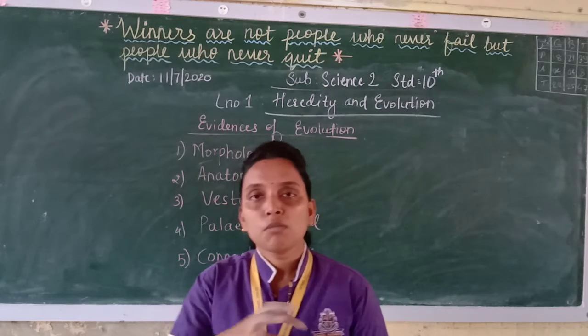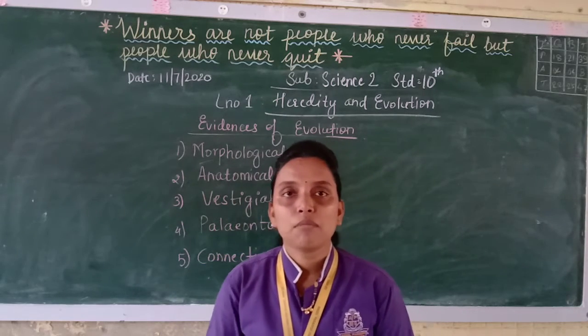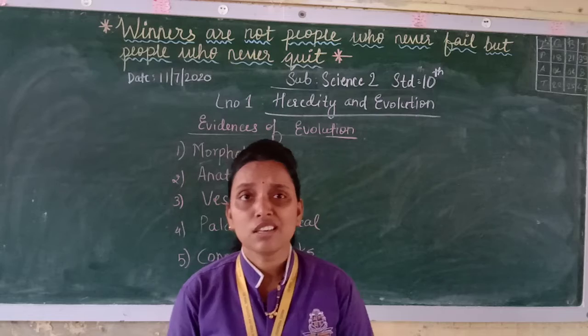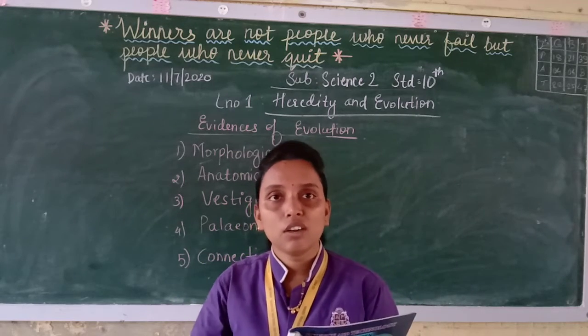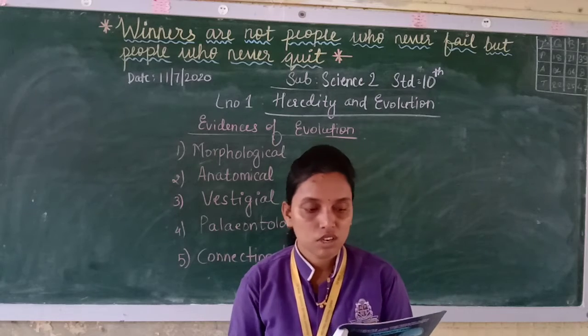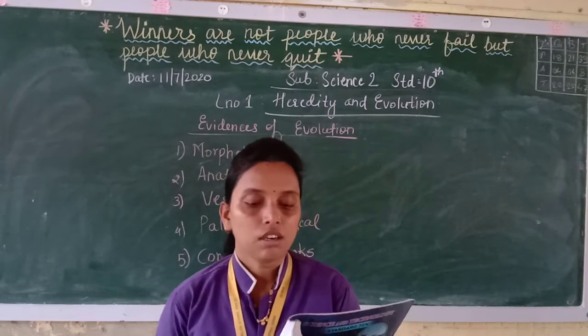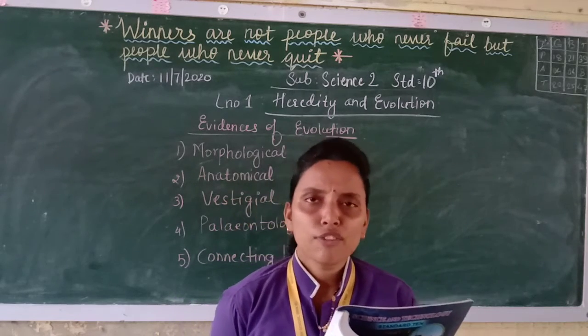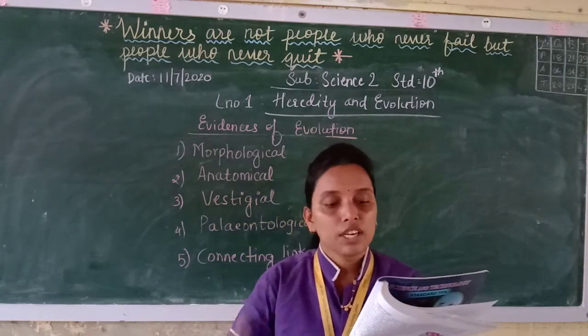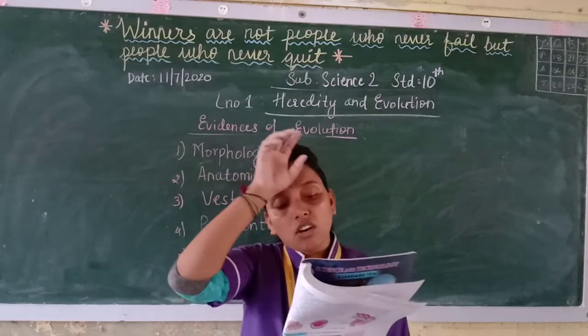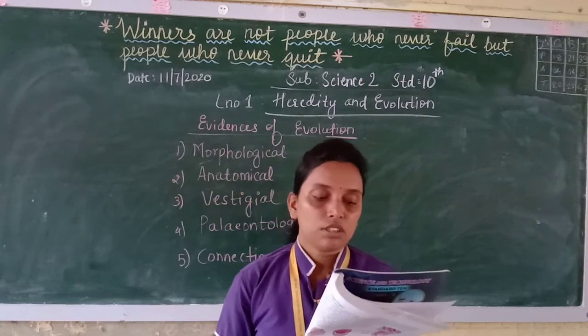Some of the structural things look the same, so they must have got these from the same ancestors. That is why they look so similar structurally. So here you can see the morphological evidences. They have given the structures of 3 animals and 3 fruits over there.